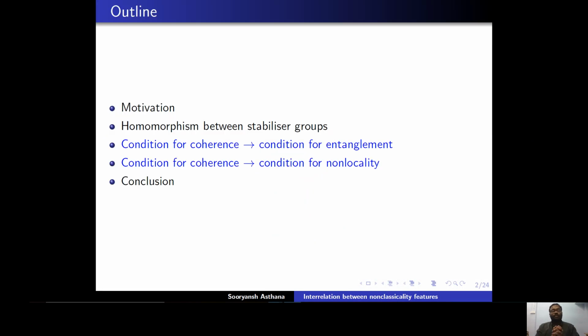So the outline of the talk is as shown in the slide. First I will talk about the motivation underlying the work. Then I will give a brief introduction of homomorphism between stabilizer groups, and then I will show how conditions for coherence give rise to entanglement and non-locality themselves if one looks at the homomorphic images of suitable stabilizer groups, and then I will talk about the conclusion and future scope of the work.